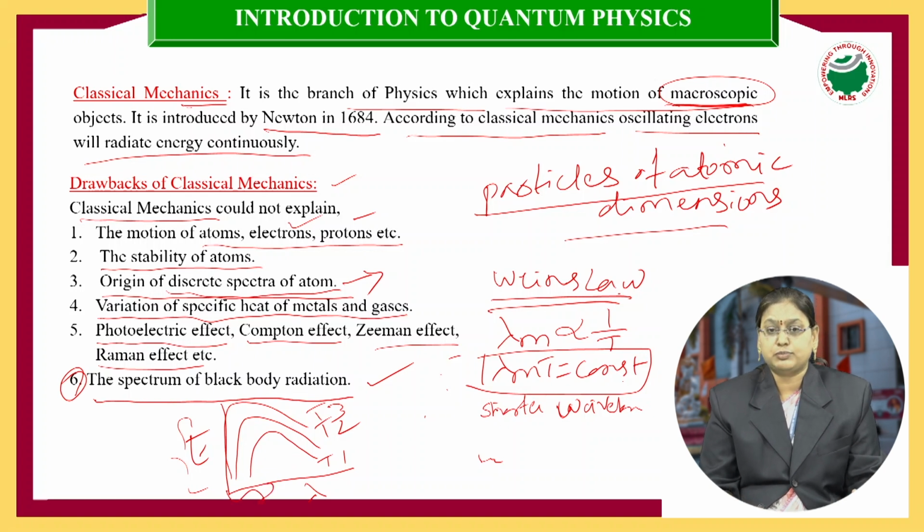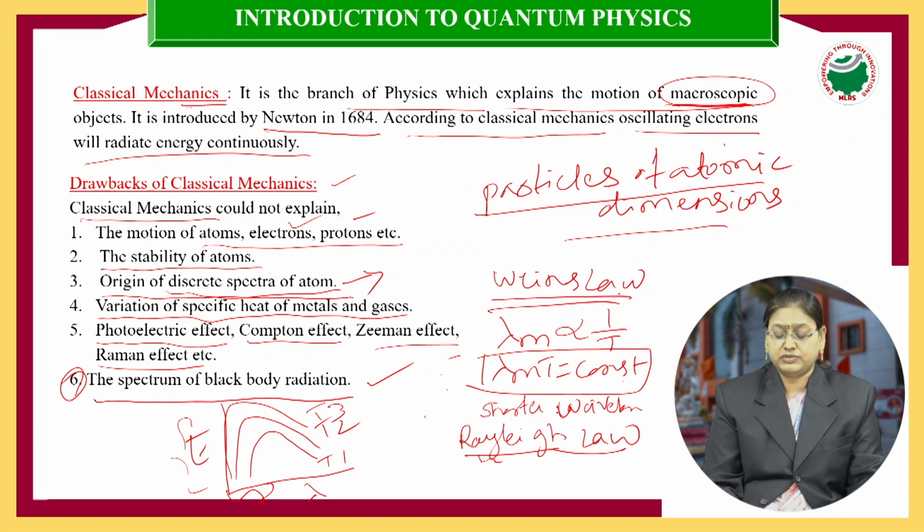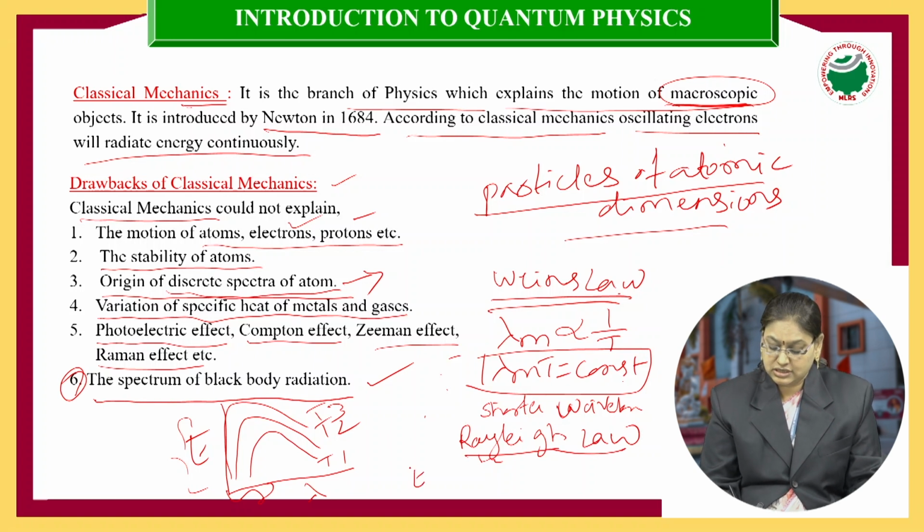Next, to overcome this problem, Rayleigh-Jeans gave Rayleigh-Jeans law, an expression for energy distribution: E lambda d lambda is equal to 8 pi kT by lambda power 4 d lambda.